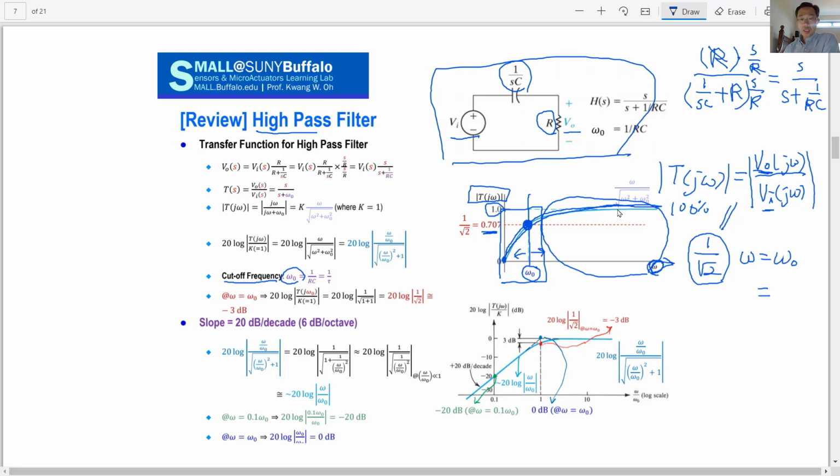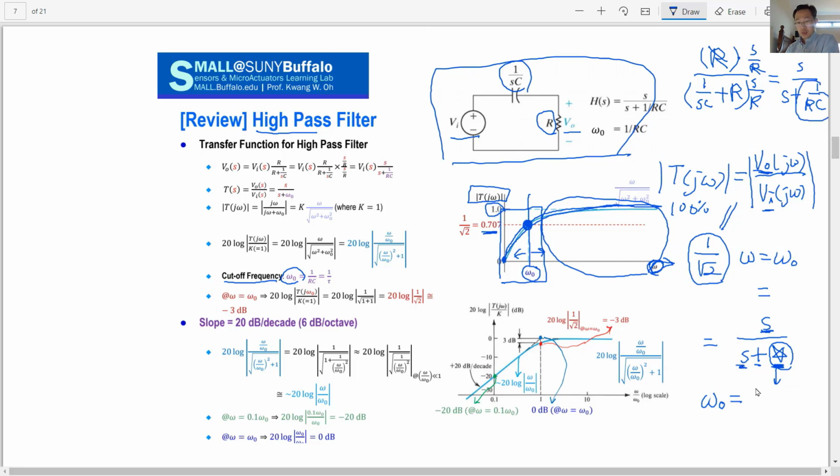So the high pass filter transfer function looks like s divided by s plus something, and this something is also, in terms of dimension, a frequency, because s is a frequency. We define this frequency as omega 0, the cutoff frequency, and if you calculate it, omega 0 is 1 over RC.